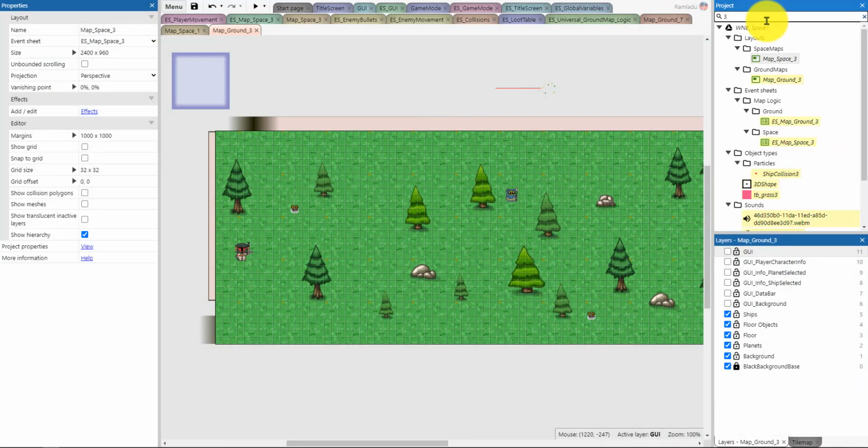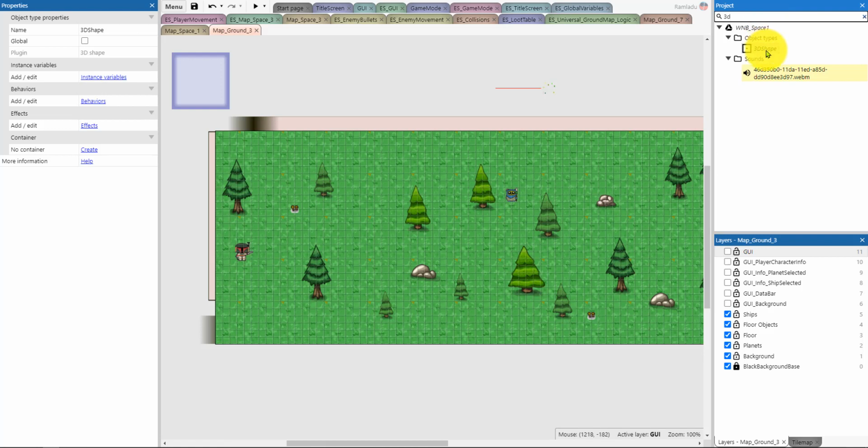So I'm going to go up to my project library, and there's this thing called 3D Shape. Okay, I tried this. I had fun. I was trying to explore the tools, 3D Shape, because I hadn't programmed in Construct 3 for about 6 months to a year, and these 3D shapes were new to me. I never used them before anyways, so I was like, oh, hey, maybe I could do something with this, but not really. So I have it in my project, and I'm not using it, but it's still there.